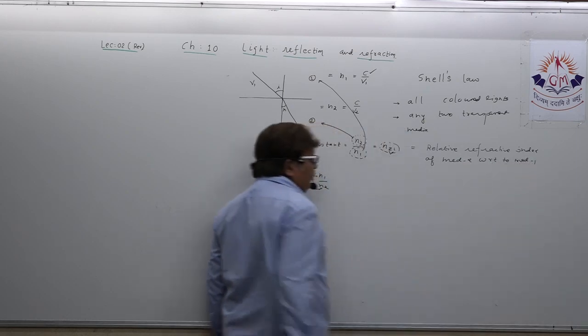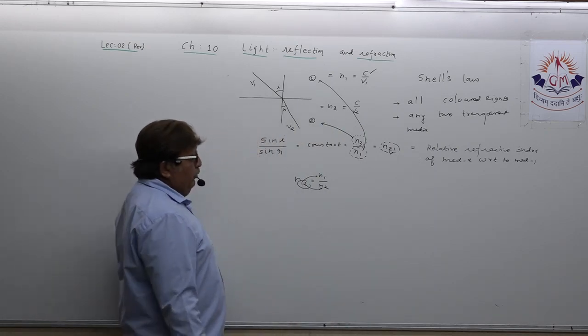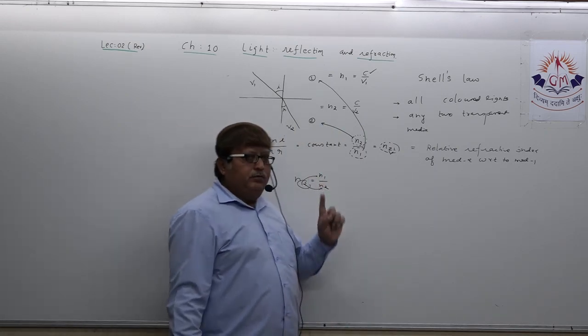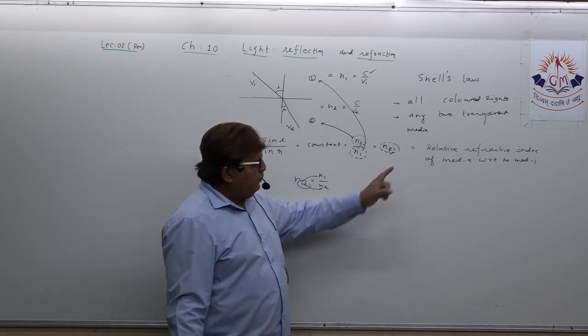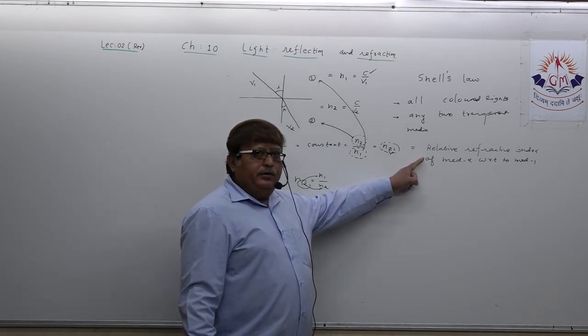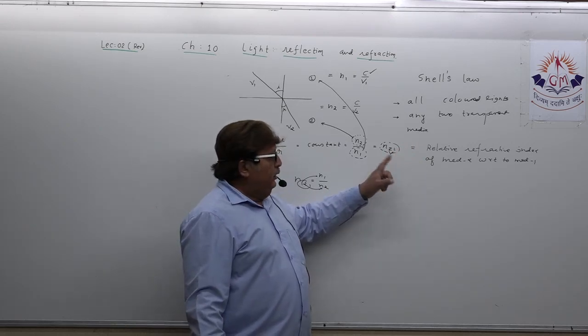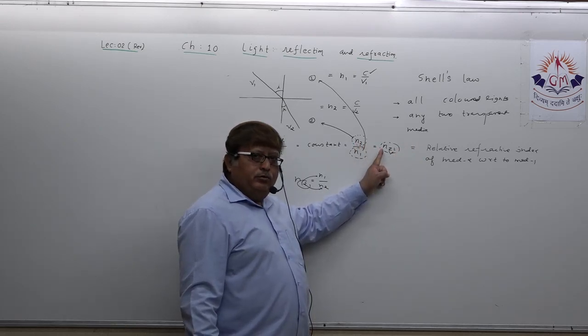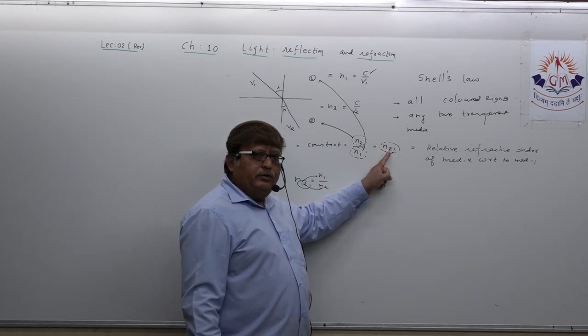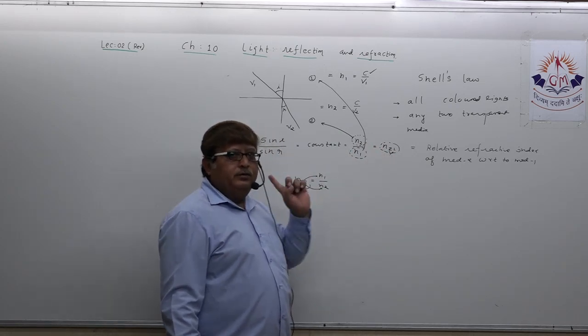This is very important for you to understand. n21 means relative refractive index of medium 2 with respect to medium 1.